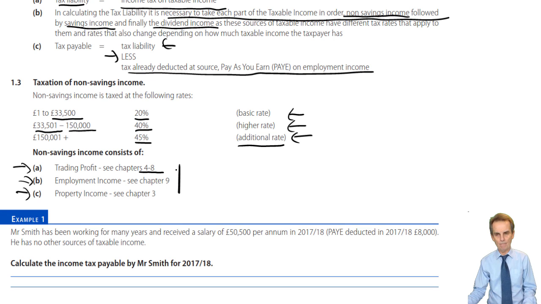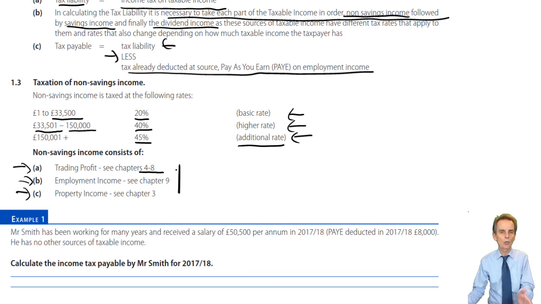But then we have a problem. A trader may choose to prepare his or her accounts to any accounting date they wish. Traders do not have to prepare accounts, every one of them, for a year ended 5th of April. With any choice of accounting date, how do we relate any accounting period to a tax year? A tax year is a very given time period, very specific, 6th of April to 5th of April.